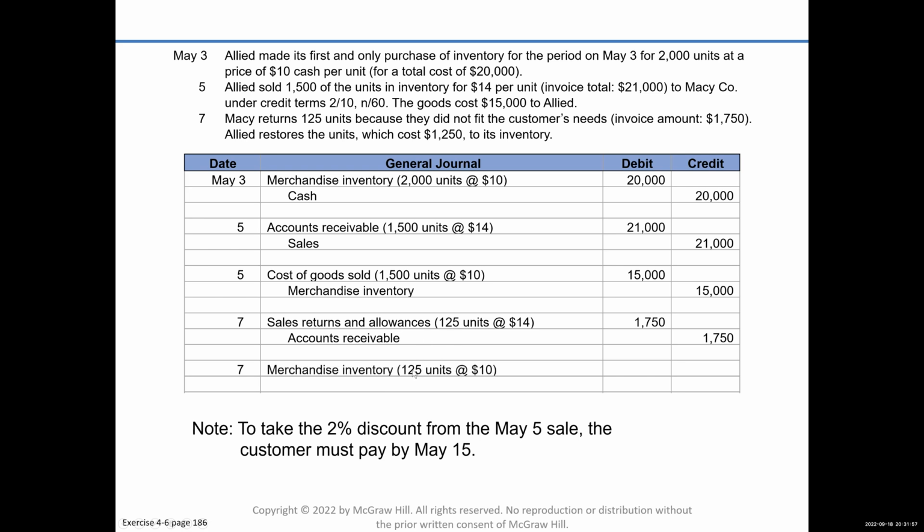And so that 125 units is being received by us, and it cost us $10, right? So it's $1,250. Now, because we're receiving it, the inventory wasn't sold. So we have to reduce our cost of goods sold by $1,250. Okay.